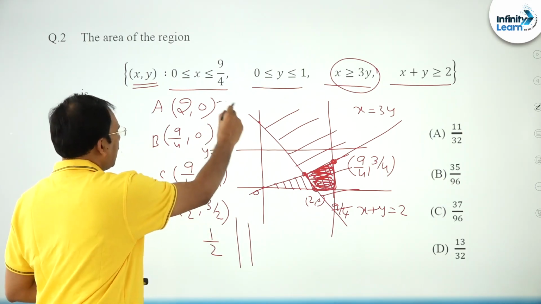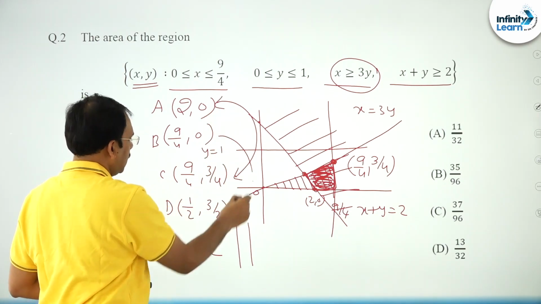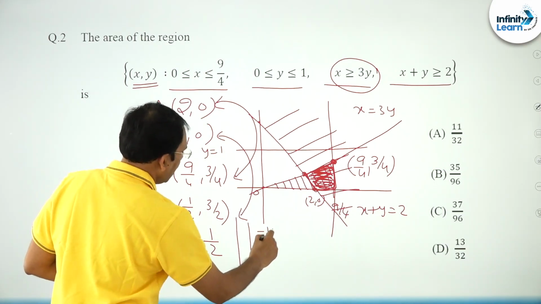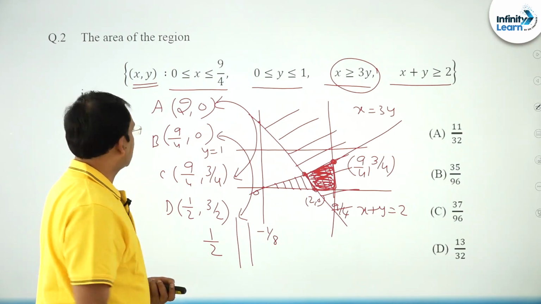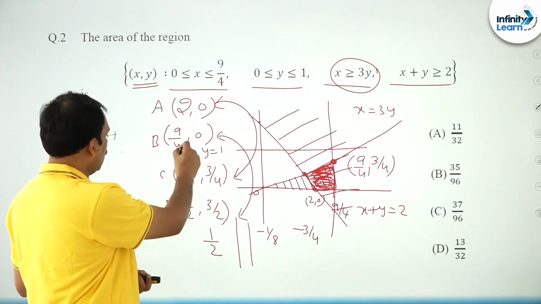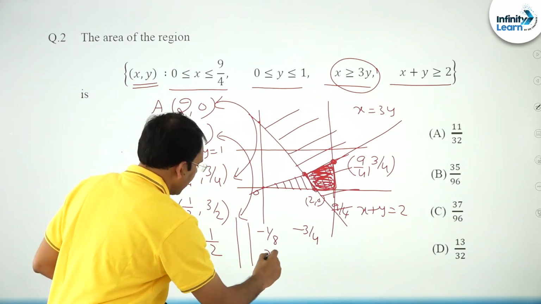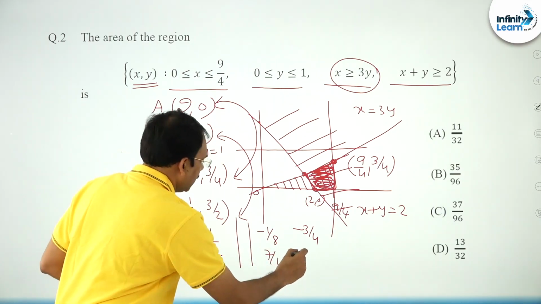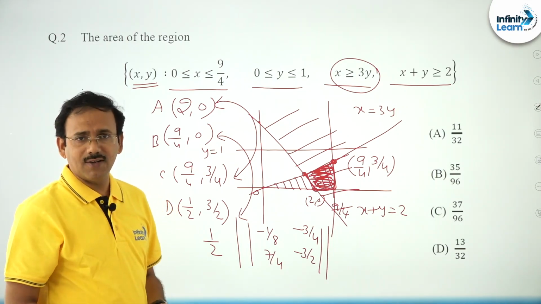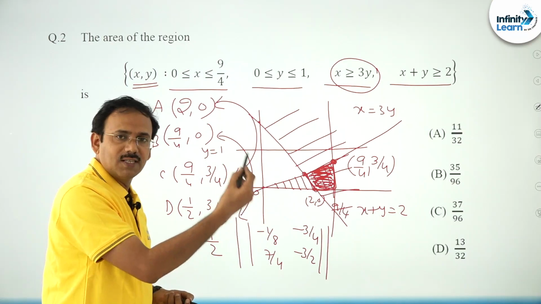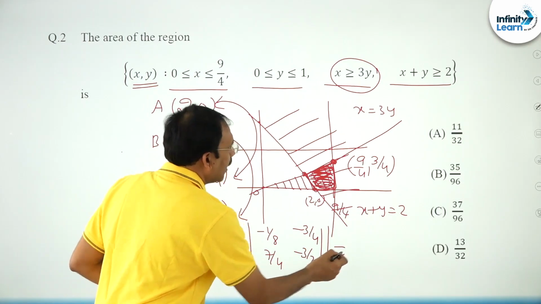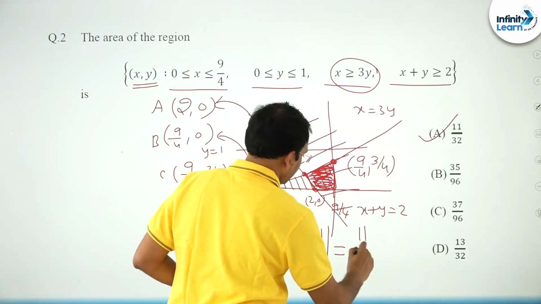determinant of, you can just apply a technique also, 1 minus 3, 2 minus 4. 1 minus 3 means 2 minus 9/4 is minus 1/8. Then second, friends, 0 minus 3/4 is minus 3/4. Then 2 minus 4, 9/4 minus 2/4 is 7/4. 0 minus 3/2 is minus 3/2. Or else we have many standard methods to find the area of a quadrilateral. You can write half modulus, first vertex, second, third, fourth, and we repeat the first one. You can also apply that. This gives the answer to be 11/32.